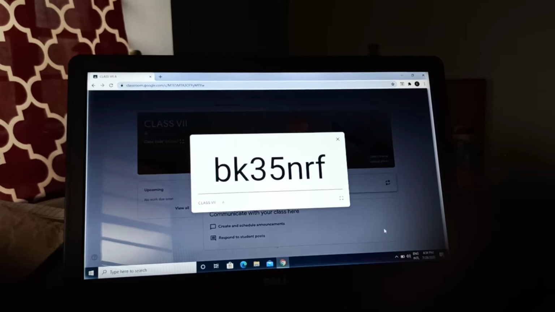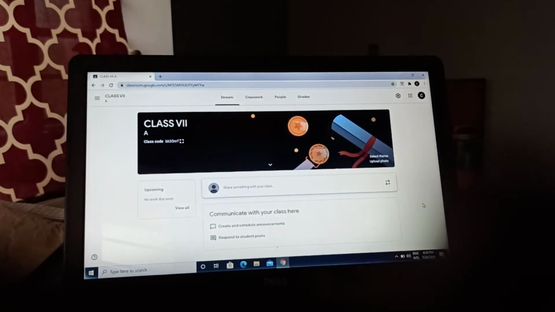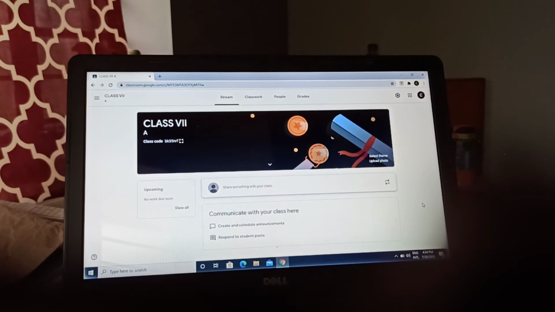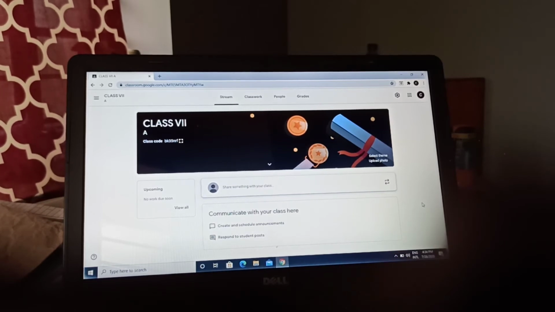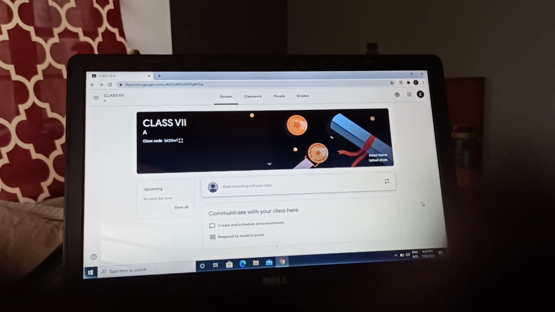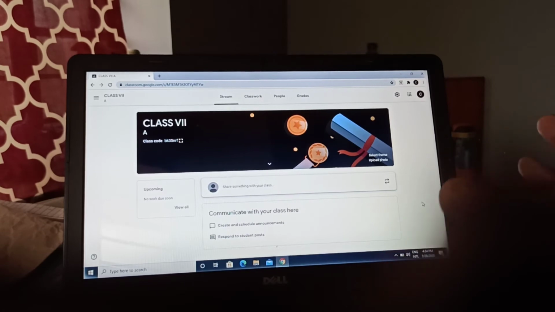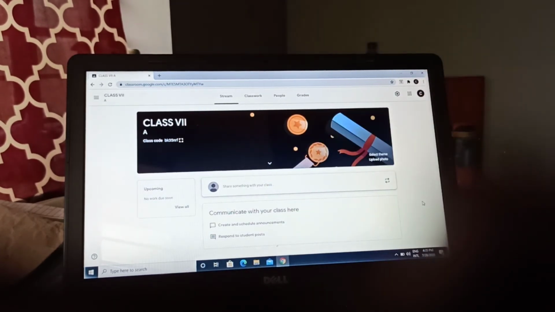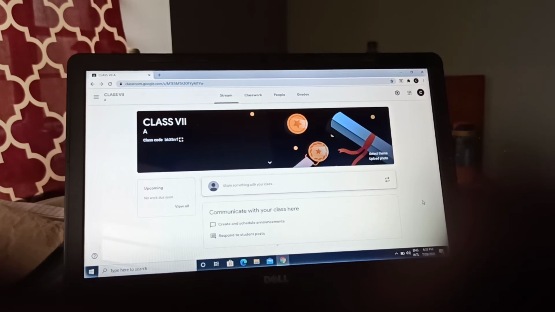Okay, and when the students will open their Google Classroom, what they have to do. Okay, in the starting, what we have done, we have just clicked on the plus symbol and there are 2 options. First one join and second create class. Okay, so what a student will do when they will open their Google Classroom using their account, their Gmail, they will select join, and when they click, the class code will be needed. They will be asked to write the class code, and this class code which we will share to them, they will just copy paste or just type there and just click join.